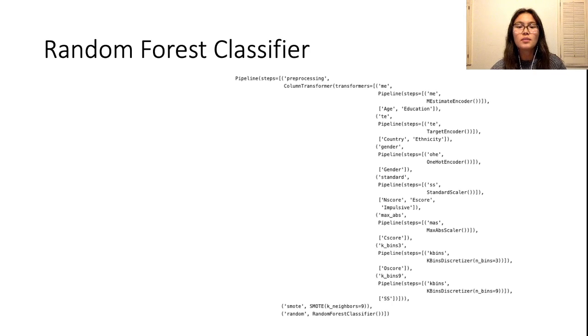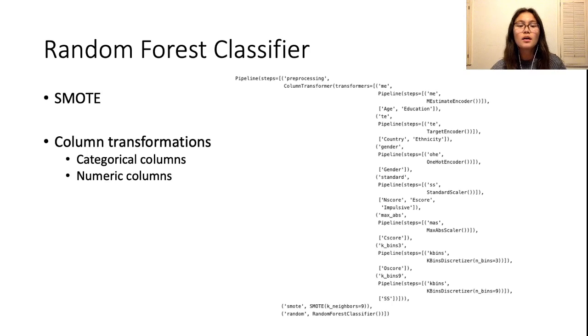The first addition I made to the pipeline to try and improve the model was to incorporate SMOTE. The model ended up performing better with the addition of SMOTE. From there, I tried different column transformers for each column. I found that this helped the model performance for both categorical and numeric columns. For the categorical columns, all columns other than gender used a form of target encoder. For the numeric columns, the distributions of their data were close to normal, so the standard scaler worked for a majority of them.